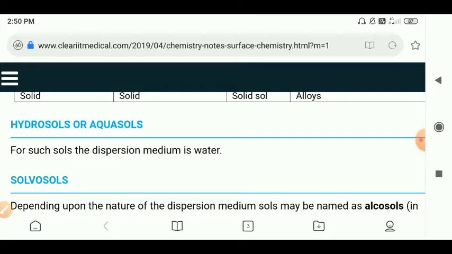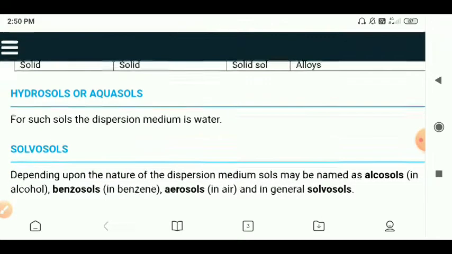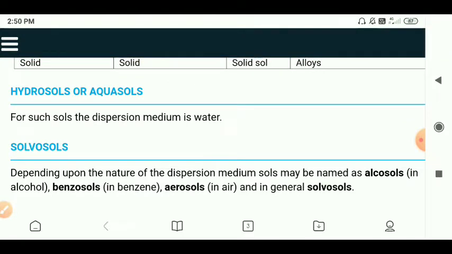We know hydro means water, aqua also means water. Suppose solvosols. What is solvosols? The solvosols, depending upon the nature of the dispersive medium, may be named as alkasols, benzosols, aerosols, and general solvosols. So it is nothing but the dispersive medium being something different, like alcohol. If it is alcohol, that is called alkasols. If it is benzene, that is called benzosols. If it is air, that is called aerosols.